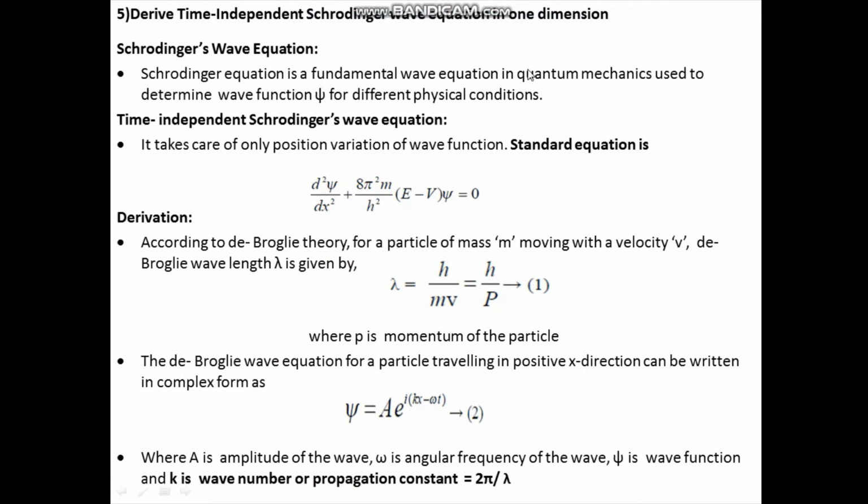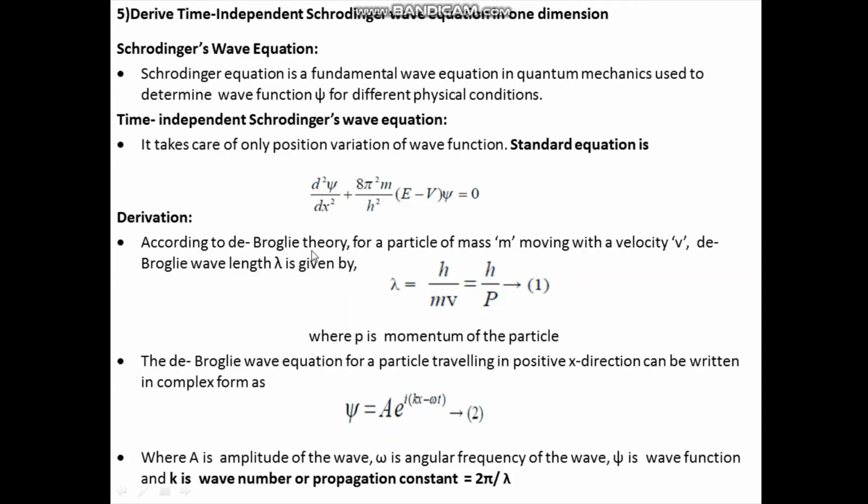How to derive the time-independent Schrodinger's wave equation in one dimension? Schrodinger equation is the fundamental wave equation in quantum mechanics, and it is used to determine the wave function for different physical conditions. The standard form of Schrodinger's time-independent wave equation is d square psi by dx square plus 8 pi square m by h square into (E minus V) into psi equal to 0. We have to derive this equation, and the derivation is given below here.